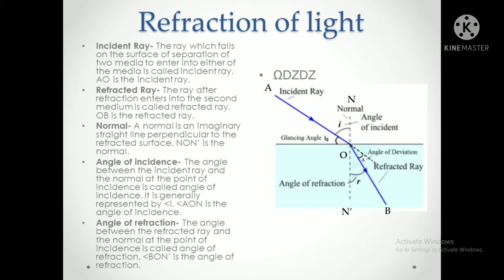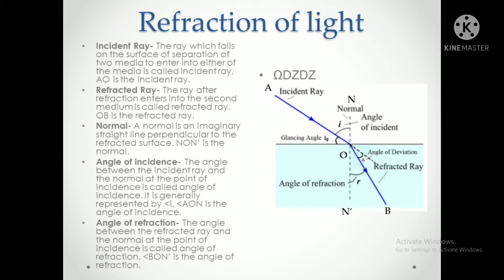Next, the refracted ray. The ray that enters into the second medium after refraction is called the refracted ray. Now, which is the refracted ray? See there, OB. See, it is not in a straight line. It is a little bit bent towards the normal. The normal is what? A normal is an imaginary straight line perpendicular to the refracting surface.